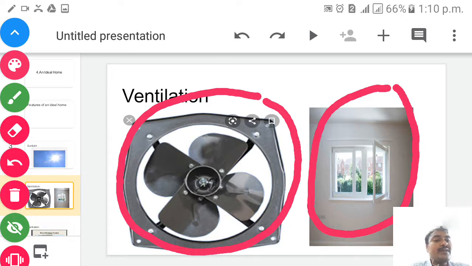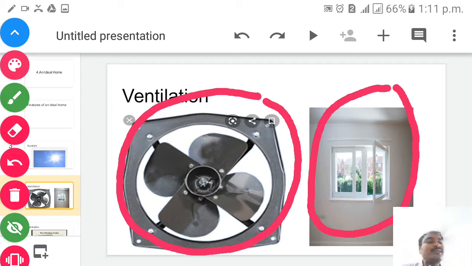So remember, children, you have to install the ventilator in your new home or presently where you are living. There should be a ventilator. Why? With the help of that, it allows the fresh air to get inside as well as removes the dirty air from the home. It is very much important, children. Keep in mind, ventilator is very much important.